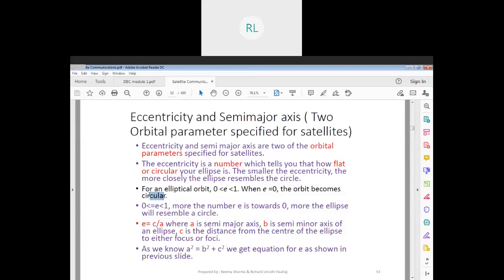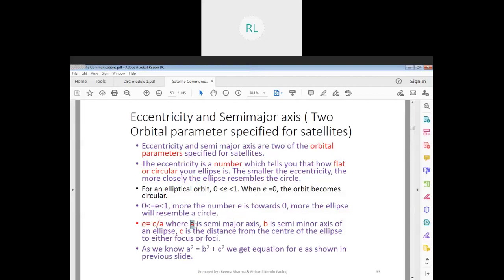It's a number. If a question is asked what is eccentricity, this is going to be your answer: it's a number which tells you how flat or circular your ellipse is. The smaller the eccentricity, the more closely it resembles a circle. And when E is equal to 0, the orbit becomes circular.